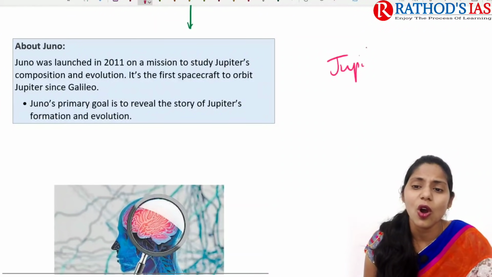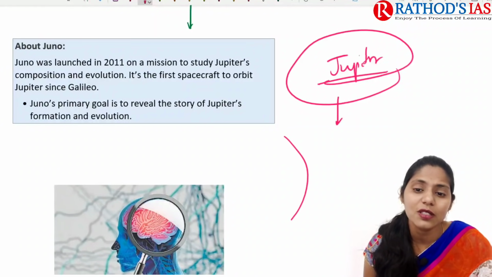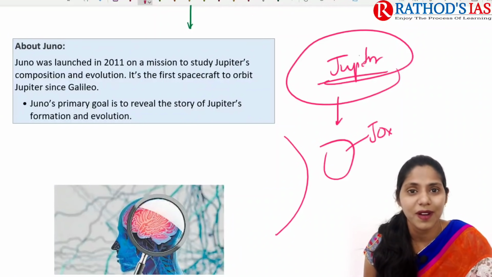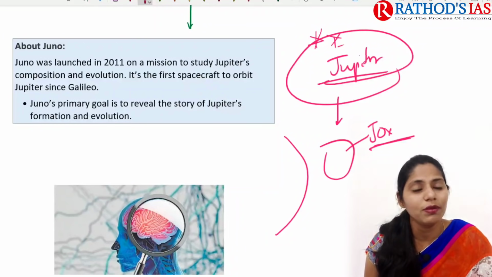So if you're talking about some facts regarding Jupiter, it is the largest planet. It is mainly present beyond our asteroid belt. So it comes under the Jovian planets or gas planets. These are some important things that you need to remember.